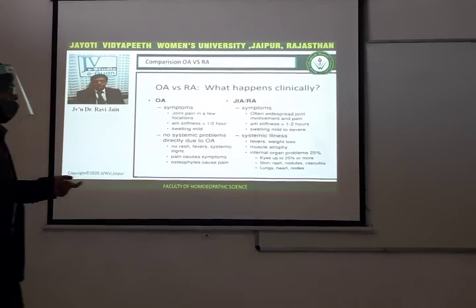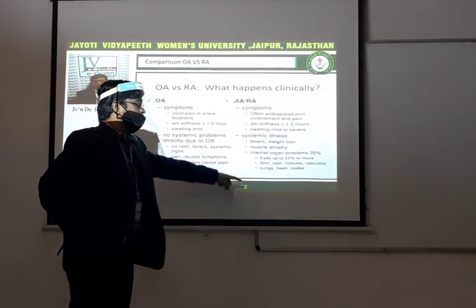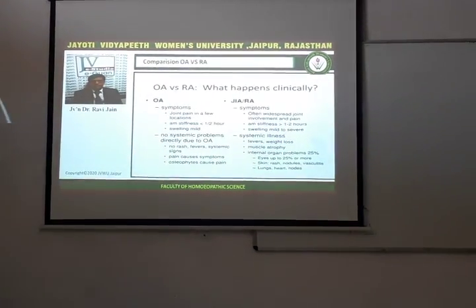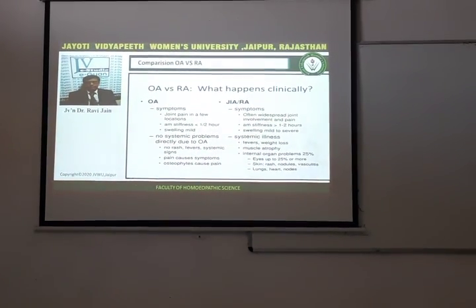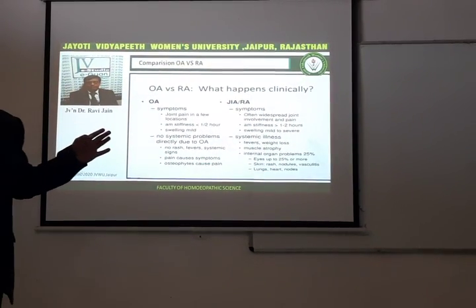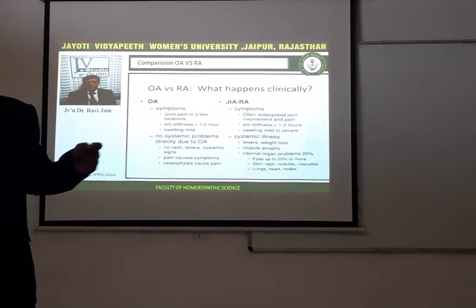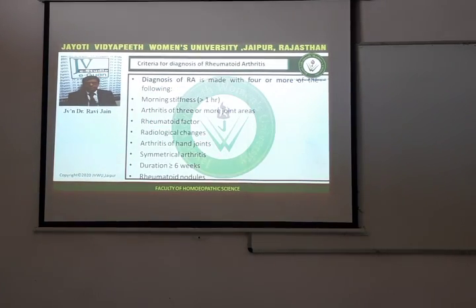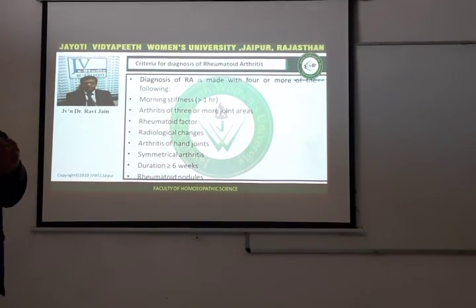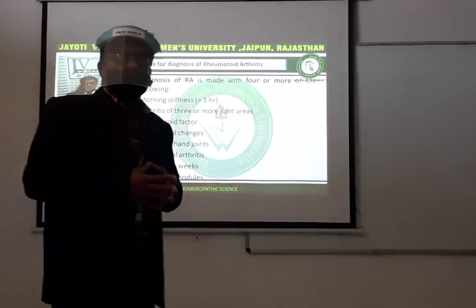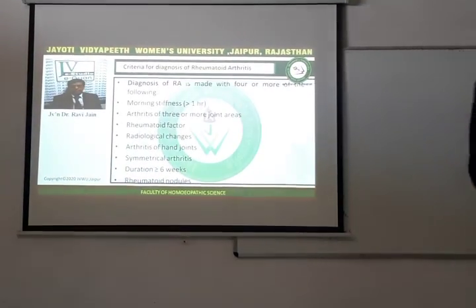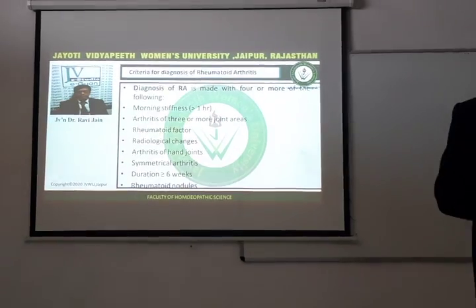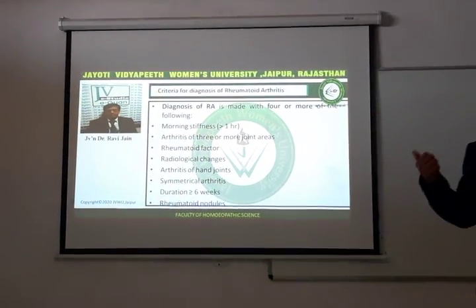We have seen involvement of the eyes, skin, rashes, nodules, vasculitis, involvement of the lung, heart, and development of different kinds of wounds. Till here, this is clear to you, rheumatoid arthritis and the extra-articular manifestations. Now let's move forward. How to diagnose a case of rheumatoid arthritis? Whenever a patient is coming to you, the diagnosis is very simple. Since we have studied all the points, now you can easily diagnose a case of rheumatoid arthritis.